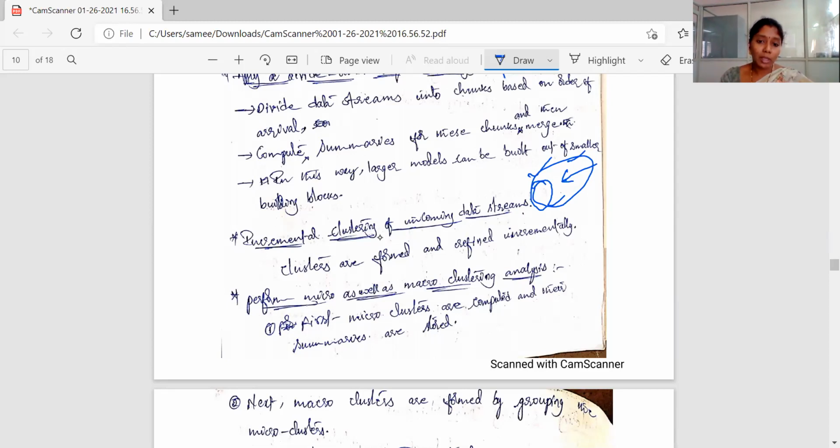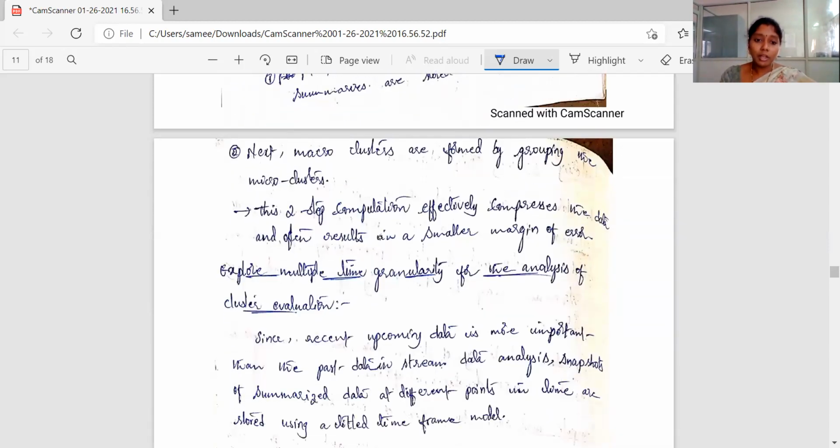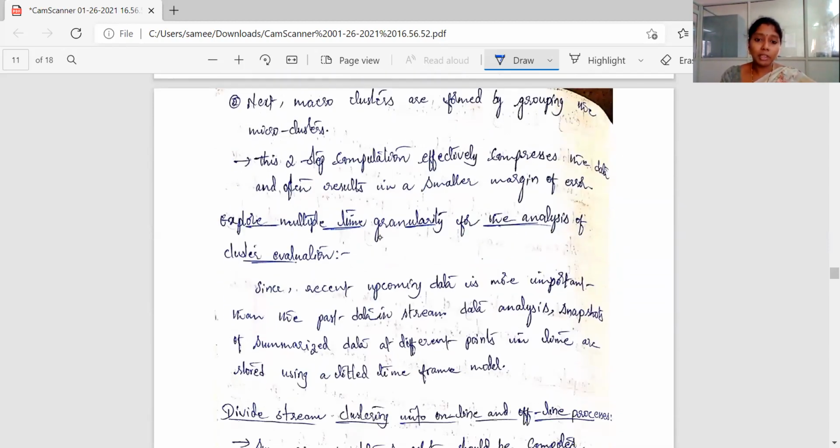So perform micro as well as macro clustering analysis. So here, as the name itself indicates, first we need to perform the micro clusters based on the stored summaries, and after that, based on the micro clusters, you can form the macro clusters on top of it. So that is one way. And explore multiple time granularity for the analysis of cluster evolution.